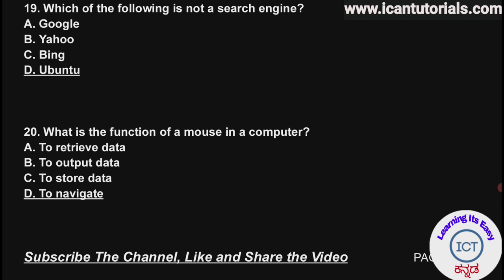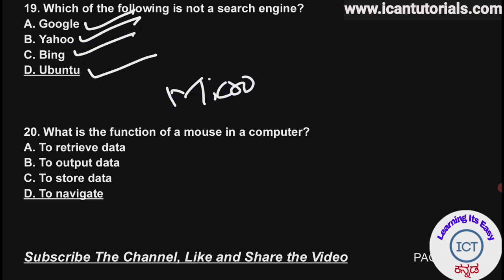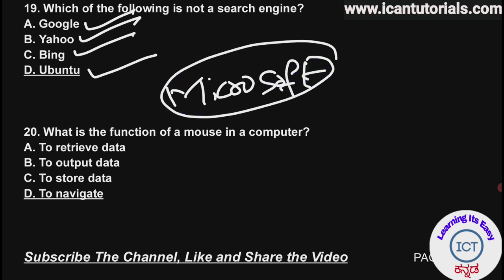Okay, next question, the 19th question is, which of the following is not a search engine? For example, Ubuntu is not a search engine. Google is a search engine. Yahoo is a search engine. Bing is Microsoft's search engine.